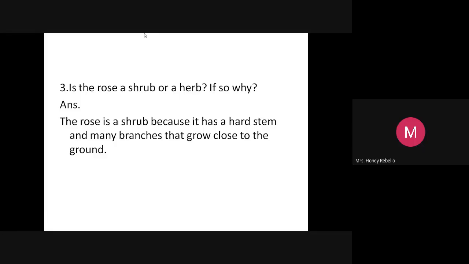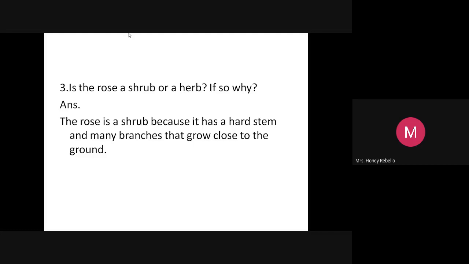Shrub. Now write the spelling of because. B-E-C-A-U-S-E. Because it has. I-T, it. H-A-S, has. It has.